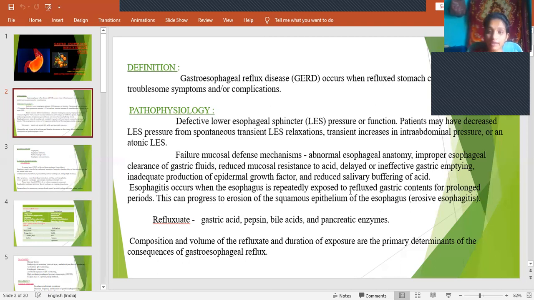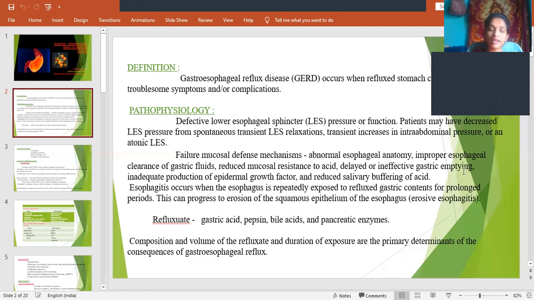Gastric fluids do not get removed from the esophagus into the stomach. That means there is improper clearance of gastric fluids and reduced mucosal resistance to acid. The mucosal layer is alkaline in nature, and only when it is alkaline can it be resistant to acid, but this nature will be lost. Delayed or ineffective gastric emptying.